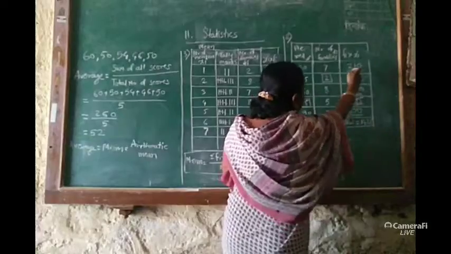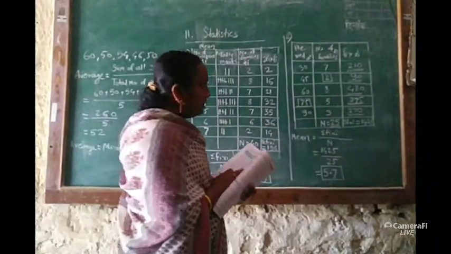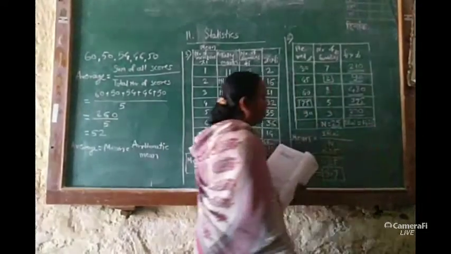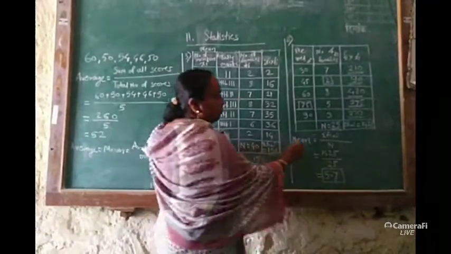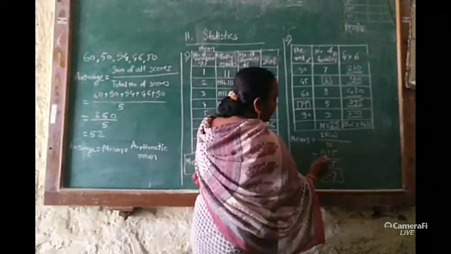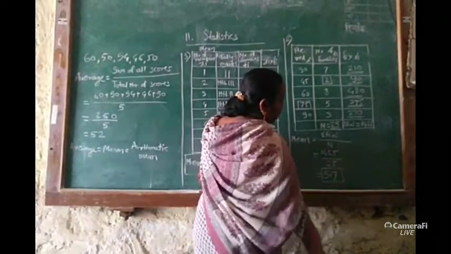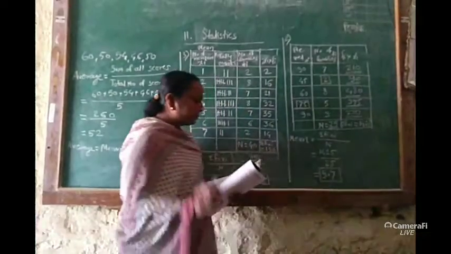Like this, you have to complete this whole column, and at last we have to find the sum of this column. The sum will be 1425. Now we have to find the mean of this data. Mean is equal to sigma fi divided by n, which is 1425 divided by 25. After division, we will find the mean will be 5.7.